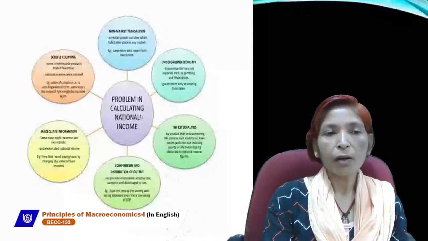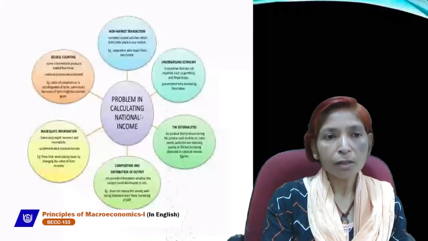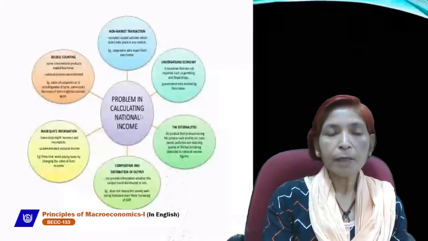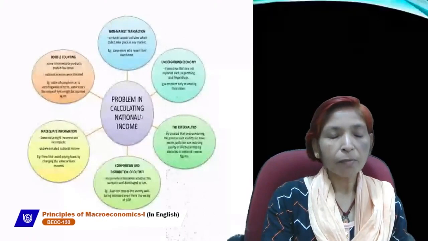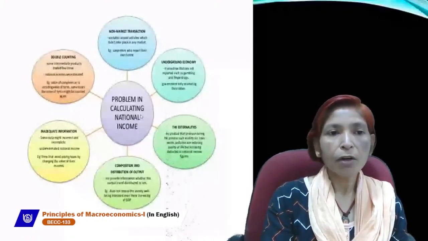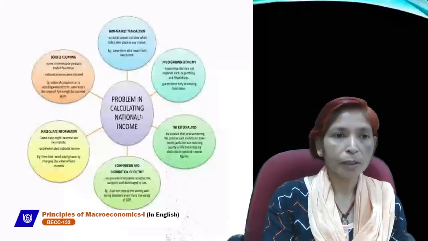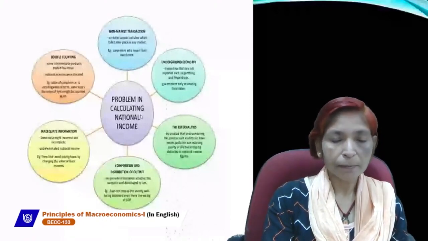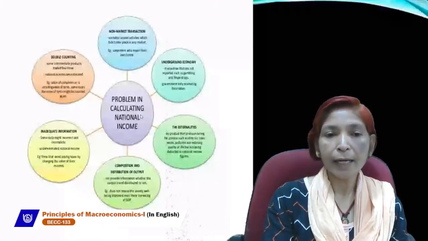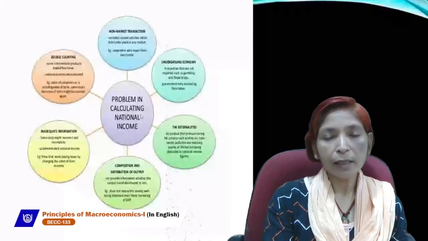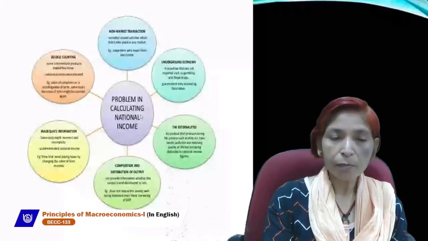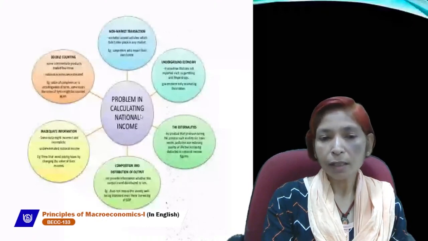Some transactions are non-market transactions which are not made by any person for taking payments from the country's people. It excludes unpaid activities which did not take place in the market. For example, a carpenter who repairs their own home, that is a non-market transaction. Underground economy is that economy in which illegal activities, smuggling, black marketing or corruption are engaged. That is also a main problem while estimating national income.